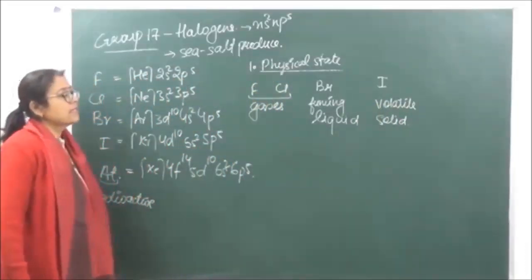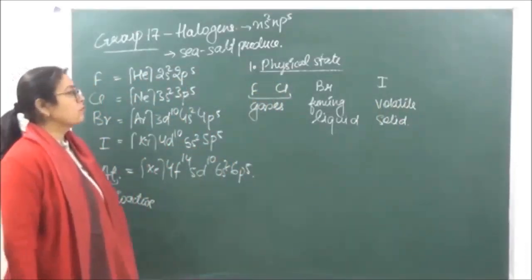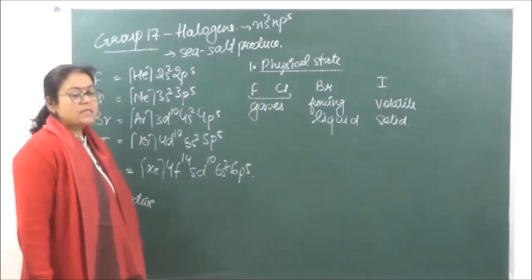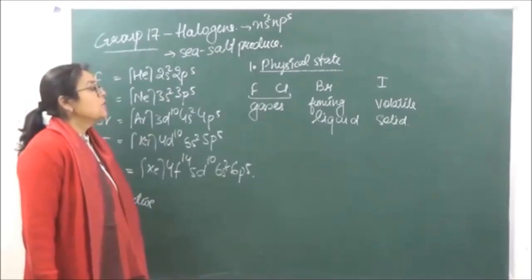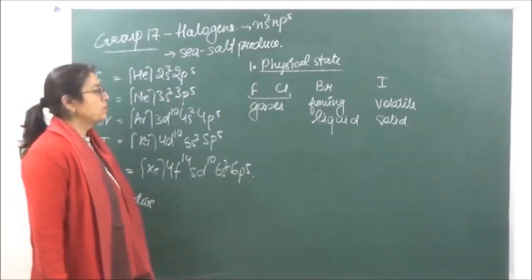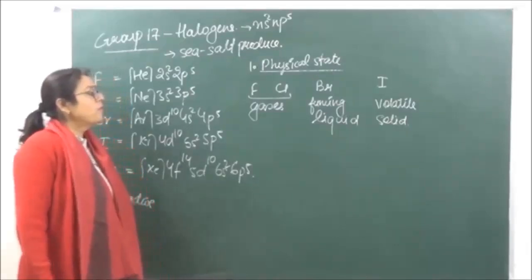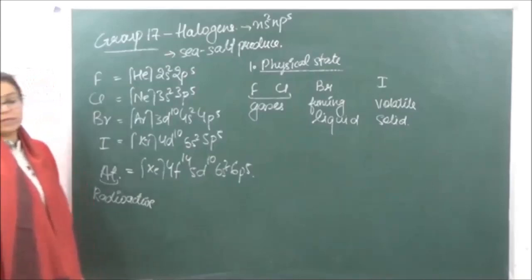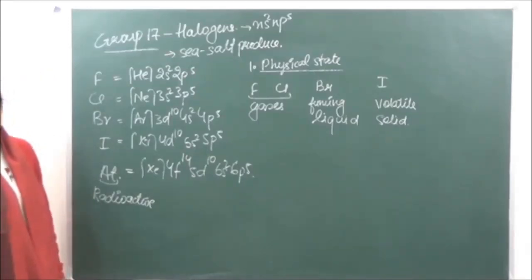Now, why is the physical state changing? Because as we are traveling from fluorine to iodine, the size is going to increase, and because the size is increasing, the van der Waals forces of attraction which are present are also going to increase. Therefore, fluorine and chlorine are gases, whereas iodine is going to be a volatile solid.